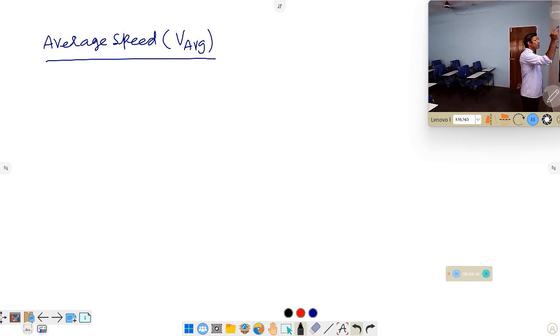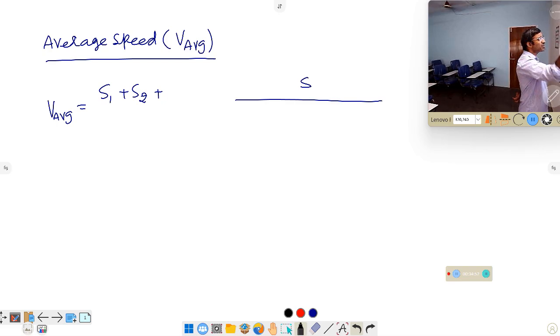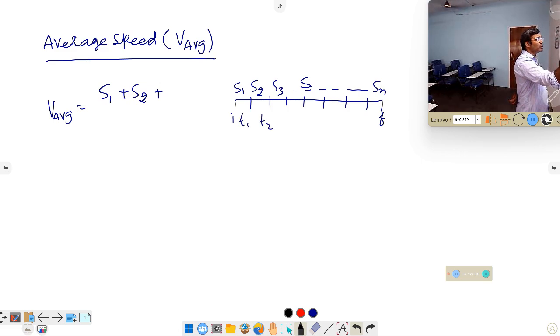How are we going to express the average speed? Average speed is defined as the ratio of total distance to total time. Suppose one person walked completely through a distance of S. He cannot cover the total distance at a time. He can cover this total distance in small parts. Those distances are called S1, S2, S3, and so on up to Sn, and the times are T1, T2, and so on up to Tn.